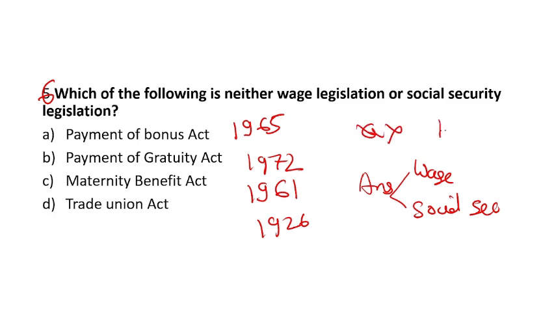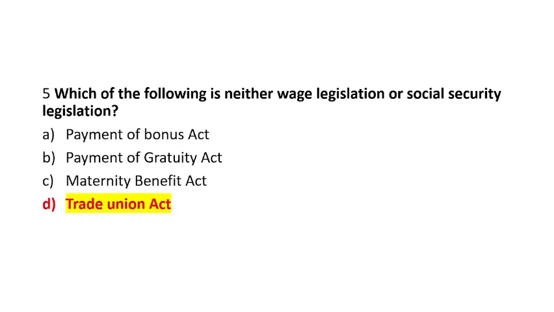B, payment of gratuity, is related to social security legislation. Maternity benefit is also related to social security legislation. So A, B, C are incorrect. Option D is the right answer, that is Trade Union Act. And these years can be asked in the form of a match the column type question. So the Trade Union Act came in 1926. Option D is the right answer.